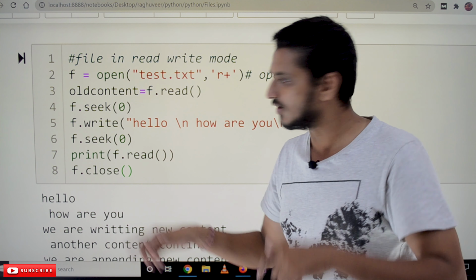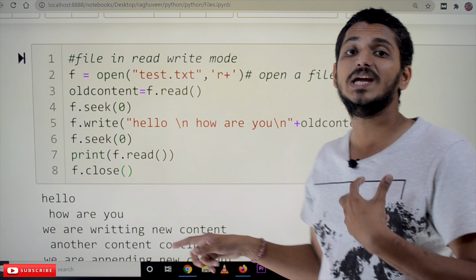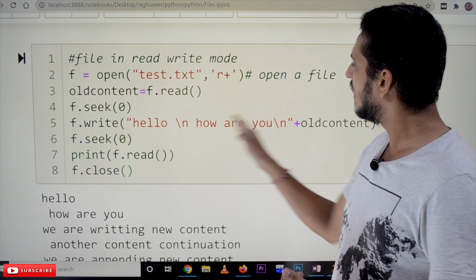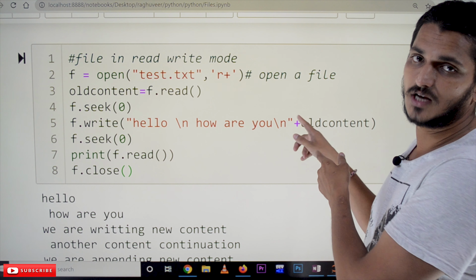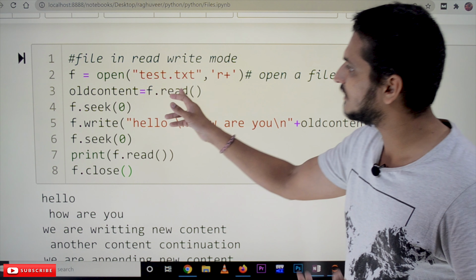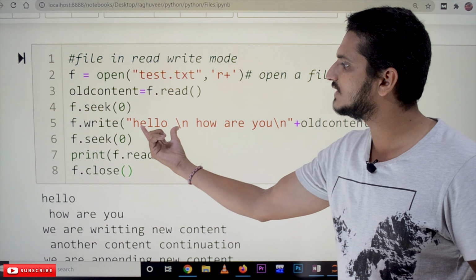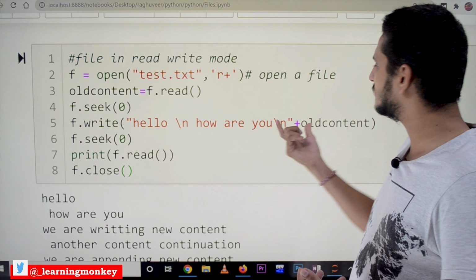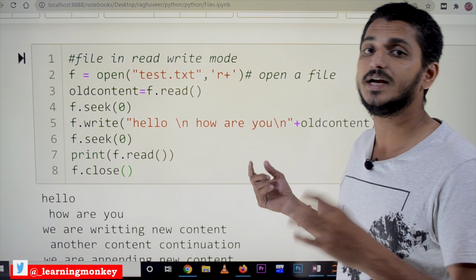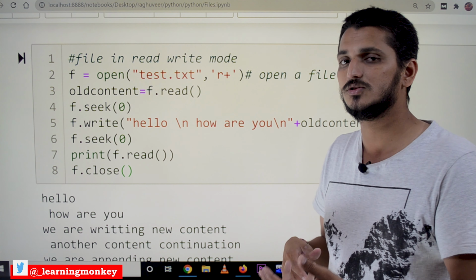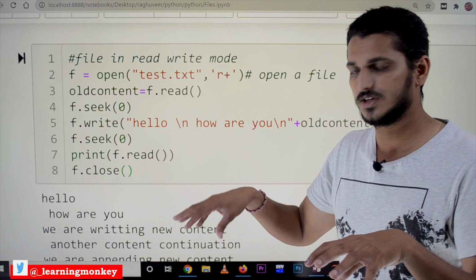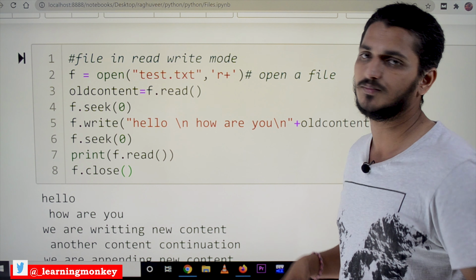And now the logic is f.write, where we add the new content: "Hello, how are you?" backslash n means next line, plus old_content. So what we are doing here is we read the old content and we write the new content plus the old content. That is how we write the file with the new content at the beginning. We can do it in the middle also by using the truncate function. You try to do it. We will do it in our next classes, where we discuss some examples.